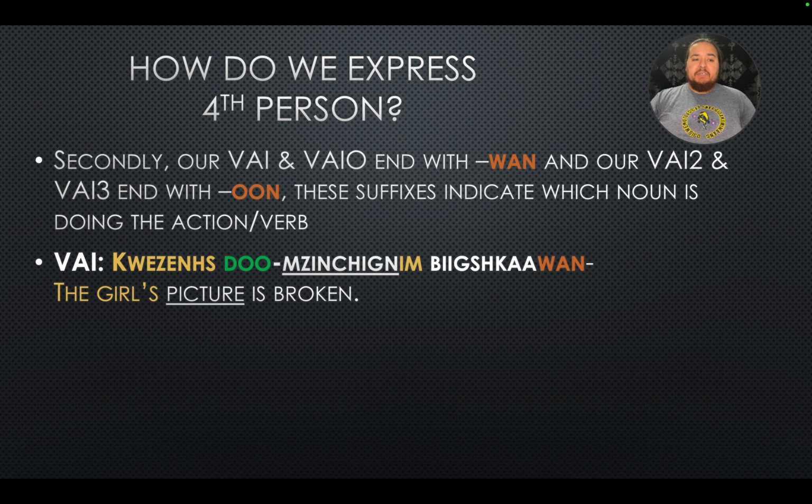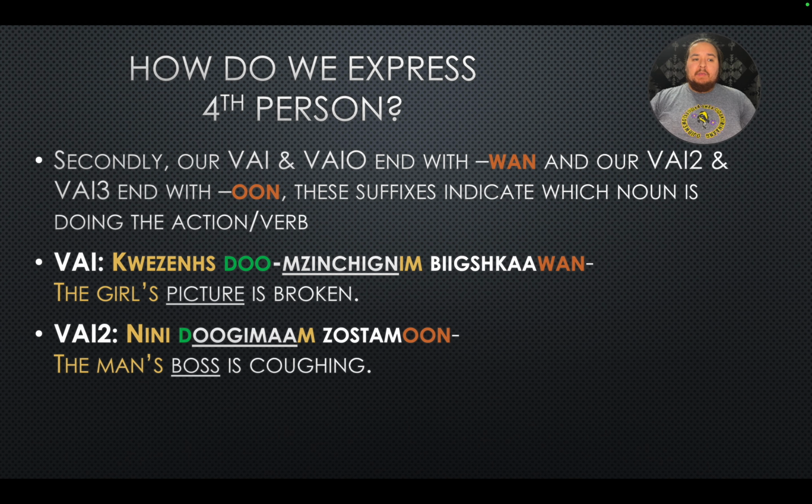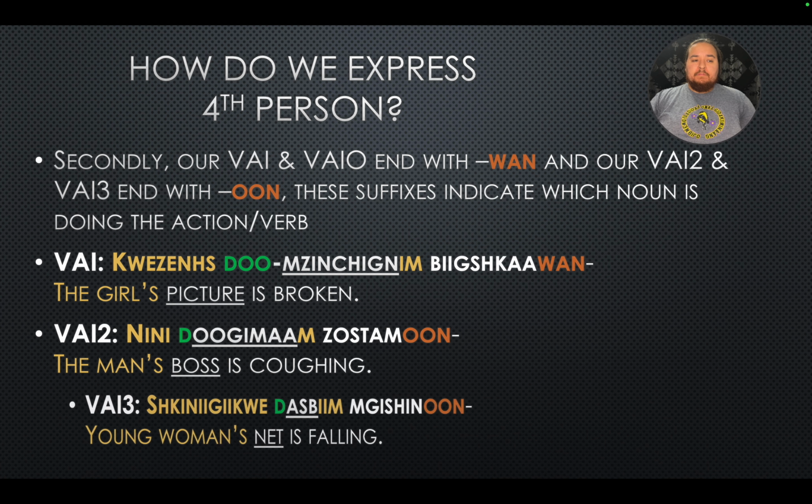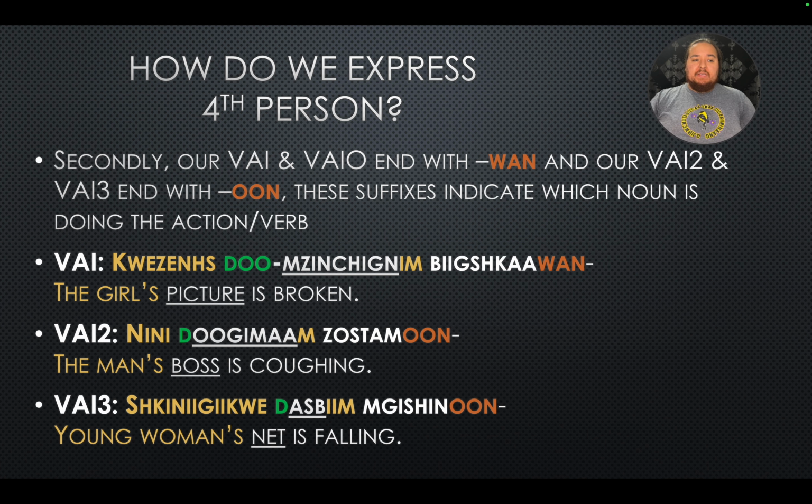The girl's picture is broken. Our VI2 example, Nene dogamam zostamon. The man's boss is coughing. Our VI3 example, Shkanigi kwetas beam mgishinon. The young woman's net is falling.